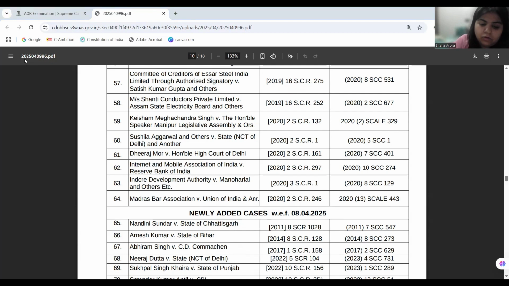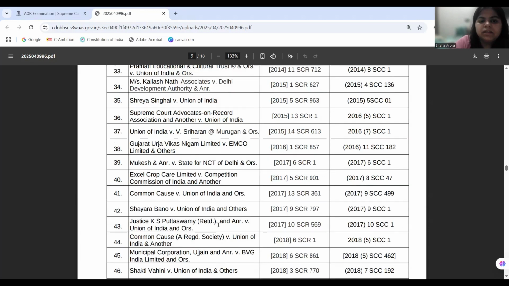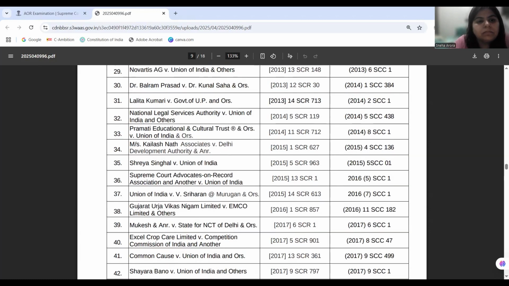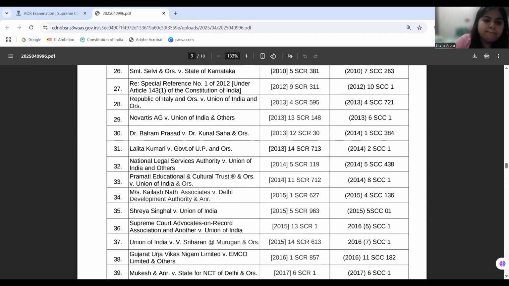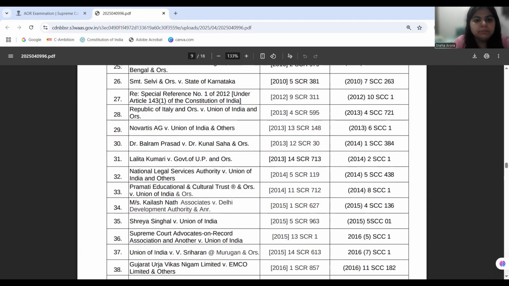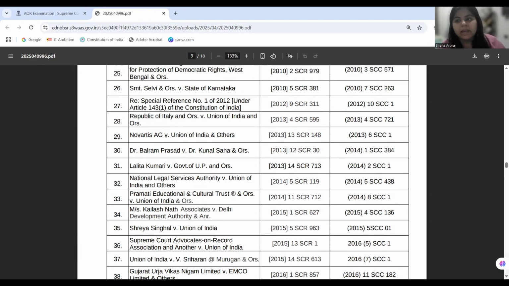And then in another case, we have Lalita Kumari. It is numbered at 31, pardon me, not 33. Lalita Kumari is basically highlighting the FIR, and whether the police officer is required to inquire before registering an FIR. The answer in Lalita Kumari was no: as soon as information is received, the FIR can be registered. However, this view is tweaked in the new BNSS as of now.